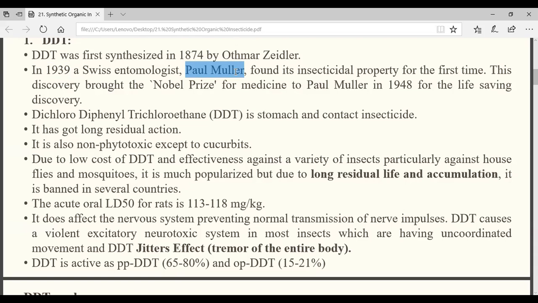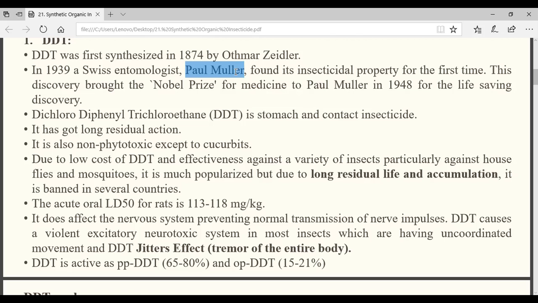What do you mean by that? Though Ottmar Zeidler prepared it, he did not know it has insecticidal property. But Paul Muller discovered that it has insecticidal property, that means it can be used against insects. Getting my point or not? What is the difference? Yes, sir. So the year is also important. Note it down: 1874, Ottmar Zeidler synthesized. 1939, Paul Muller discovered the insecticidal property.